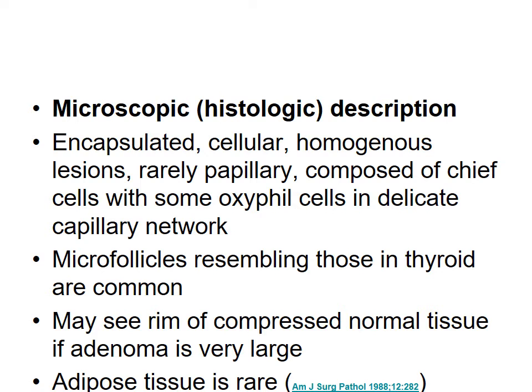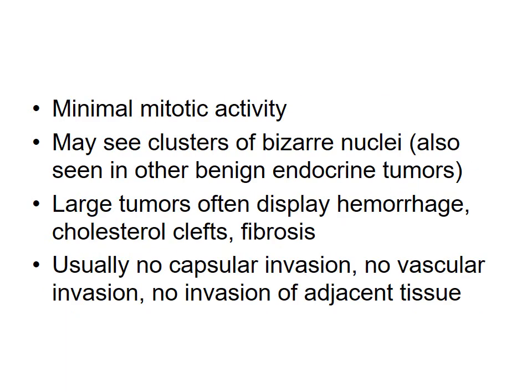And adipose tissue is rare. In a normal parathyroid gland, adipose tissue is normally present, while in adenoma the amount of fat decreases. There is minimal mitotic activity. You may see clusters of bizarre nuclei as seen in other benign endocrine tumors. So, atypia in endocrine tumors is not a feature of malignancy.